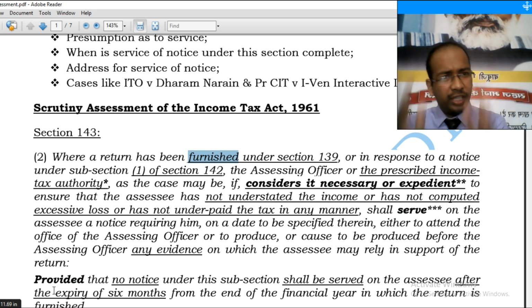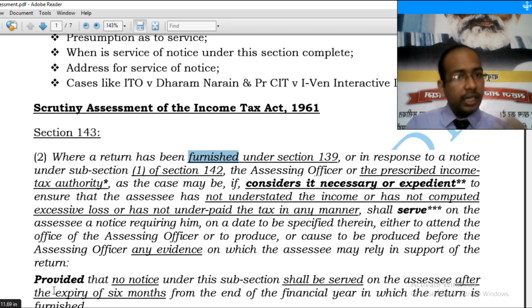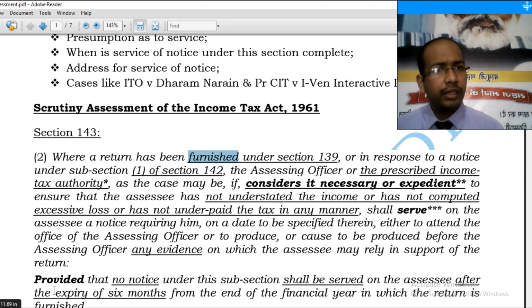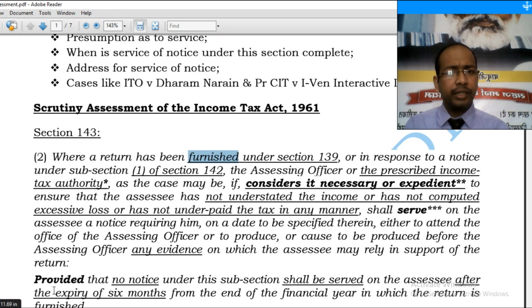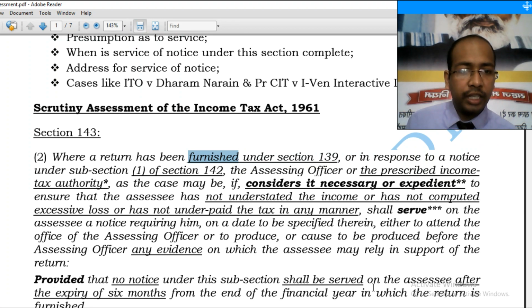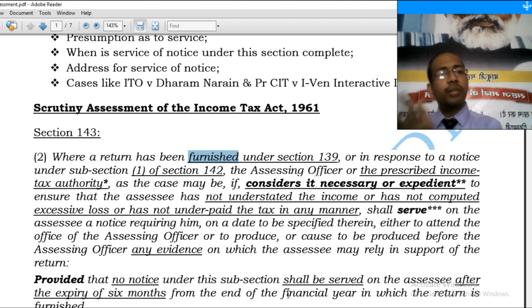And this notice gives the assessing officer the jurisdiction to assess the assessee. Now, what is the time limit? In practical life, you all would be knowing the time limit. The notice under this subsection shall be served not after 6 months from the end of the financial year in which the return is furnished. The time limit is 6 months from the end of the financial year in which the return is furnished.